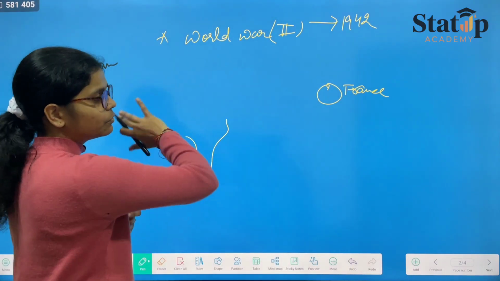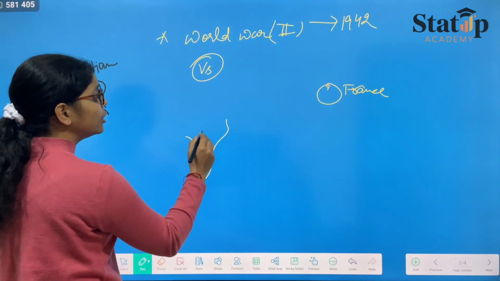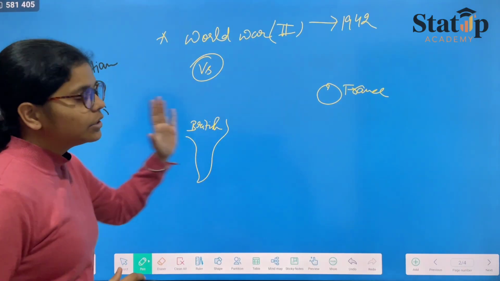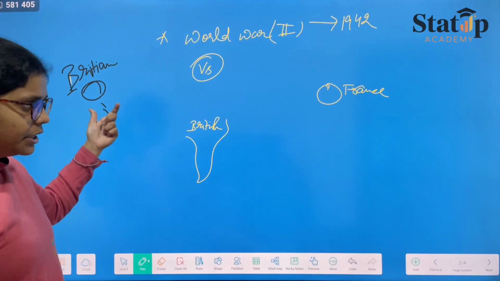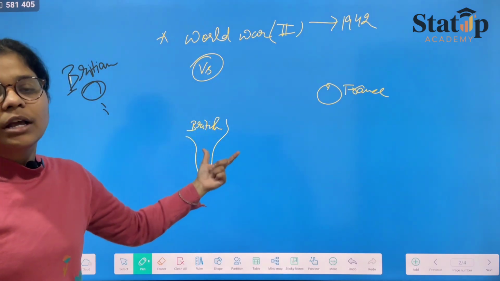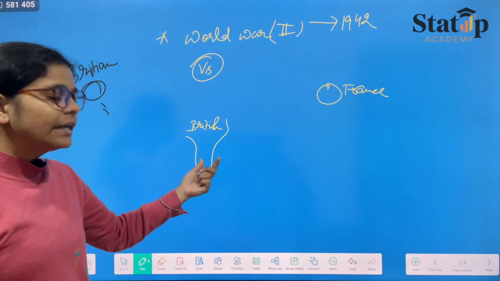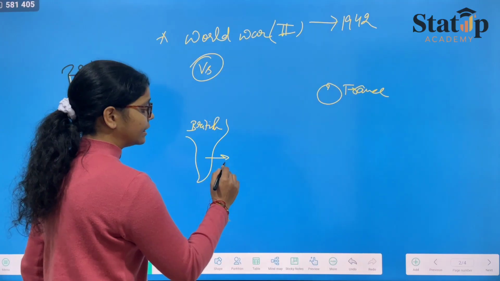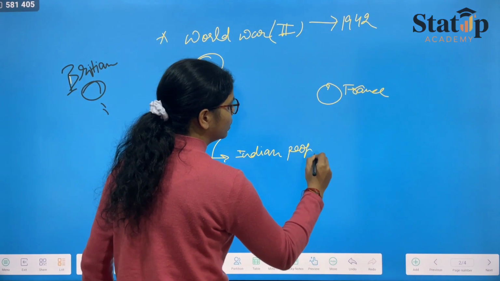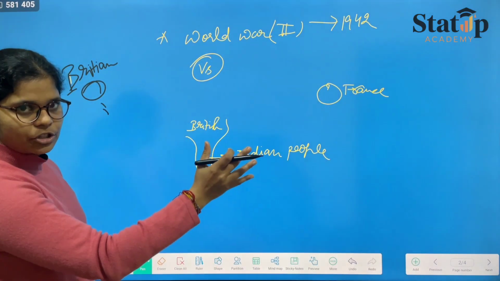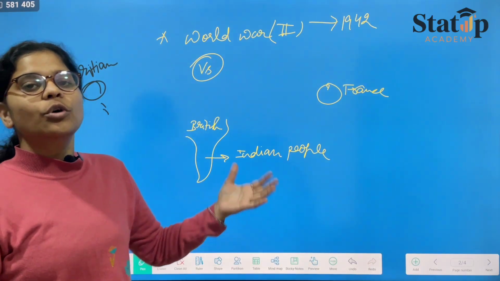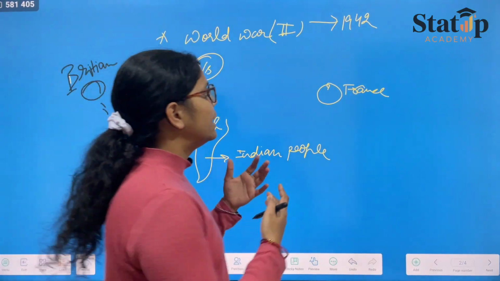France and Britain were against each other, and the British community was also here in India, because in India there were British people and there were Indian people. These two communities were against each other, but since British people were there in India, India was also impacted tactfully in World War II.